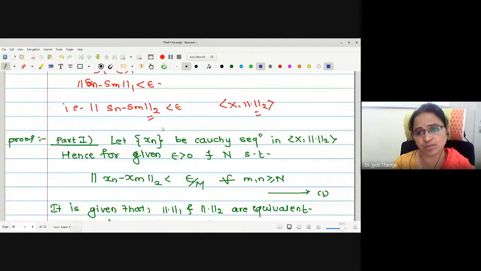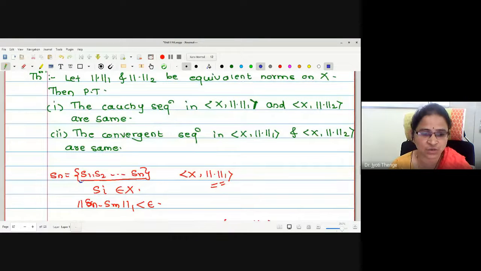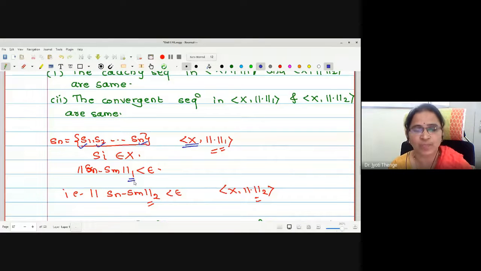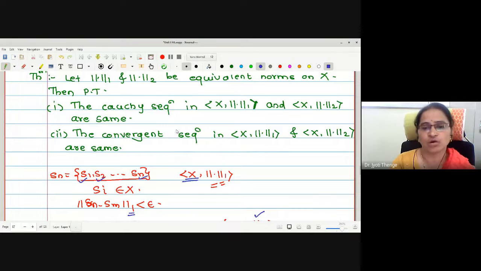Why were we saying same? Because whenever we consider a Cauchy sequence, the elements of the sequence are taken from the underlying set X. It satisfies the Cauchy condition regarding norm 1. Therefore, if I prove the same sequence is Cauchy with respect to norm 2, the elements will not change. Only the Cauchy criterion is going to change. Therefore, the Cauchy sequence remains the same. That's why we were saying Cauchy sequences in (X, norm 1) and (X, norm 2) are the same. The same is true for convergent sequences. The proof of the first point we have completed.